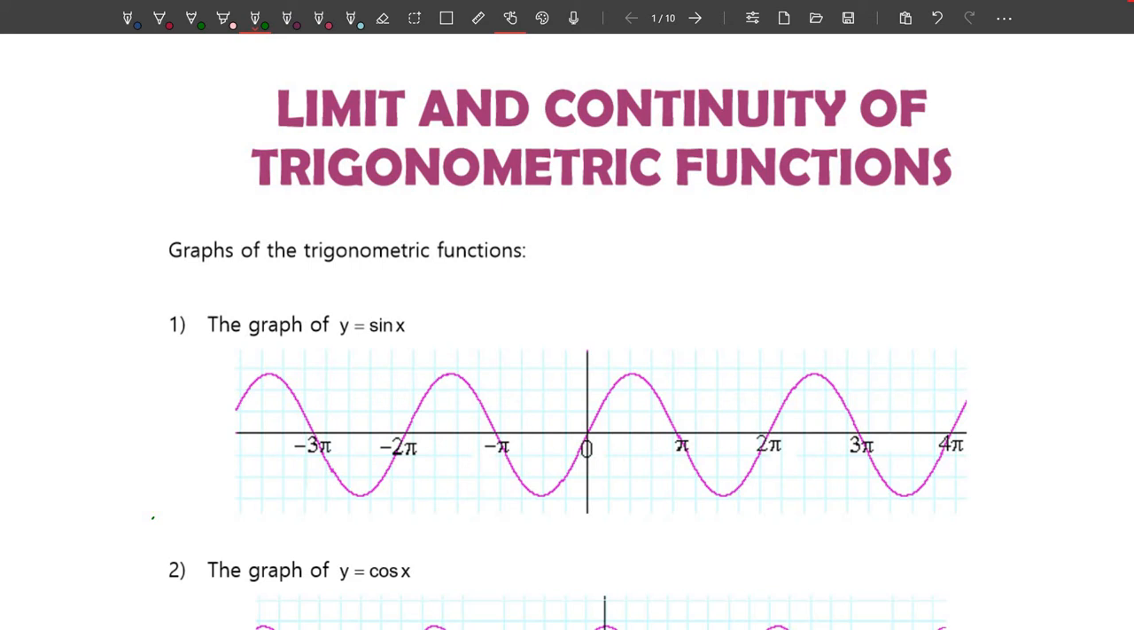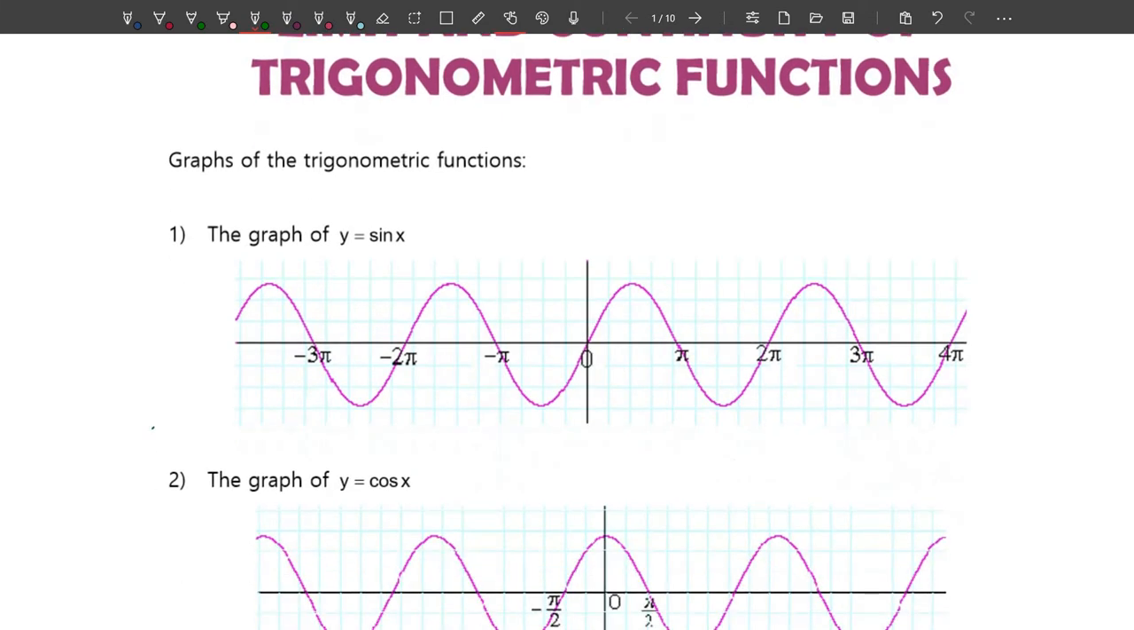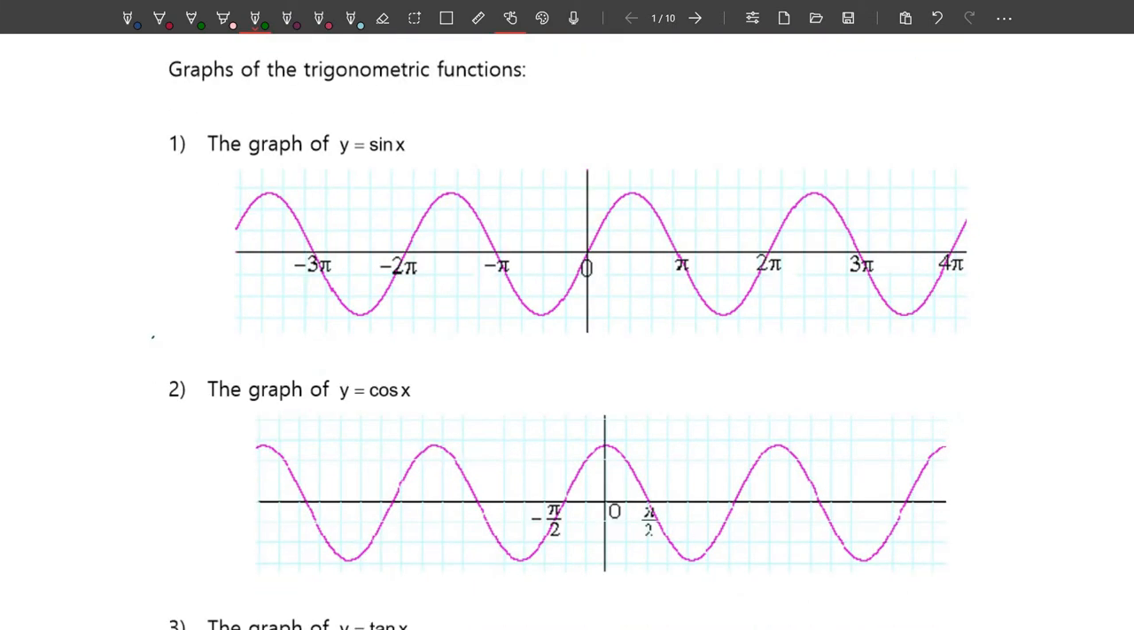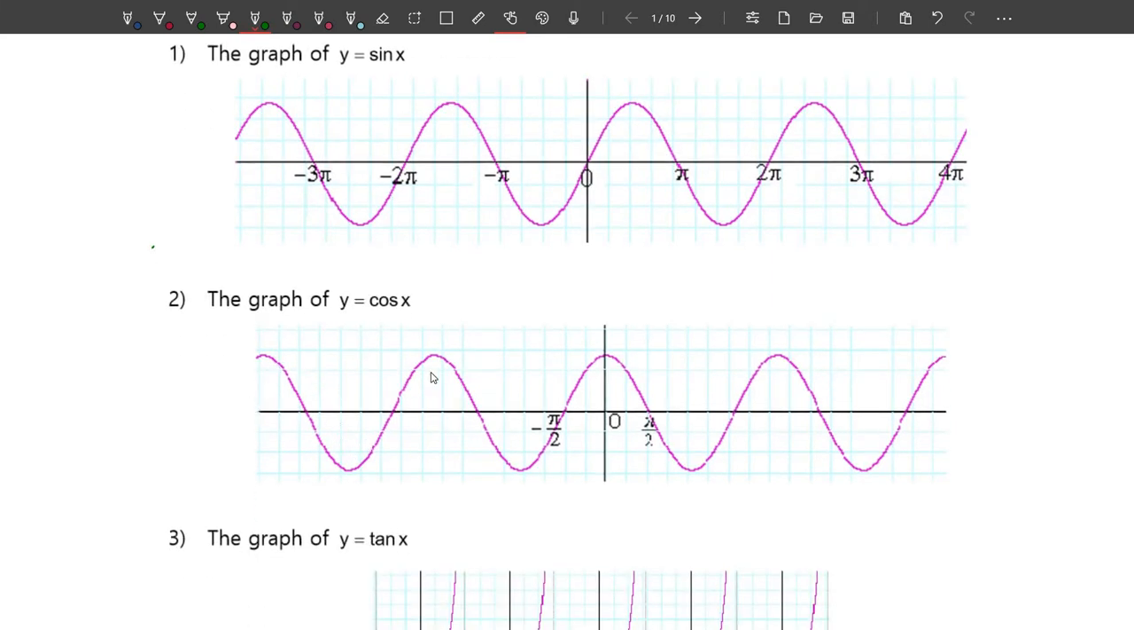Okay, the first one, as you can see, these are the graphs of the basic trigonometric functions. The graph of y equals sine x is continuous everywhere because it doesn't stop. And the graph of y equals cos x is just the same, it's continuous everywhere. It oscillates between negative infinity and infinity, all the time, and there is no break.